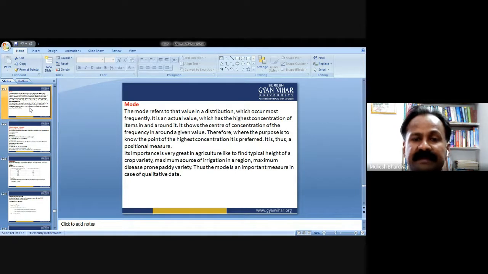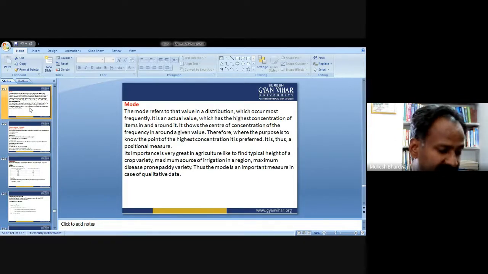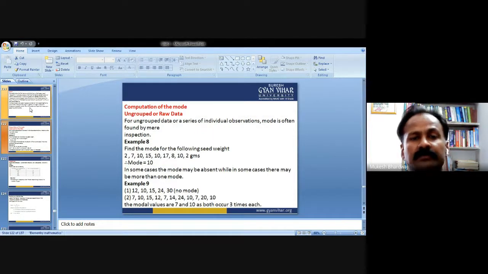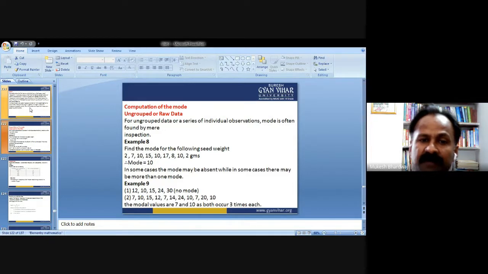Its importance is very great in agriculture, like to find the typical height of a crop variety, the maximum source of irrigation in a region, or the maximum disease-prone paddy variety. Thus, the mode is an important measure in case of qualitative data. Computation of the mode for ungrouped or raw data: for ungrouped data or a series of individual observations, mode is often found by mere inspection.